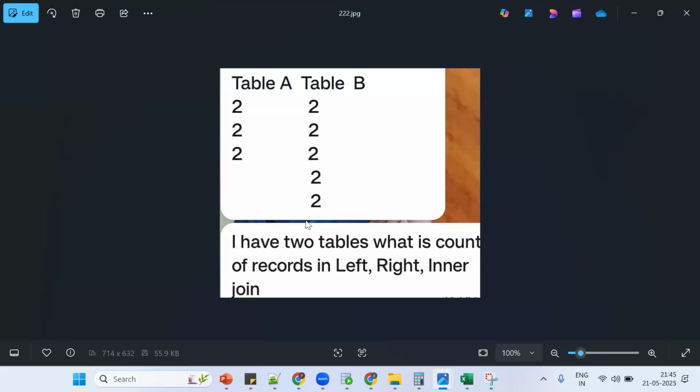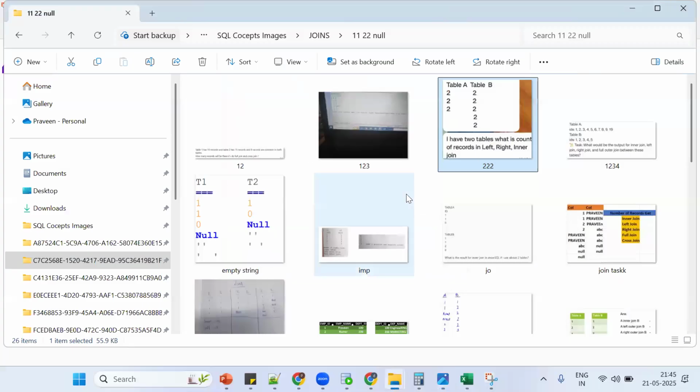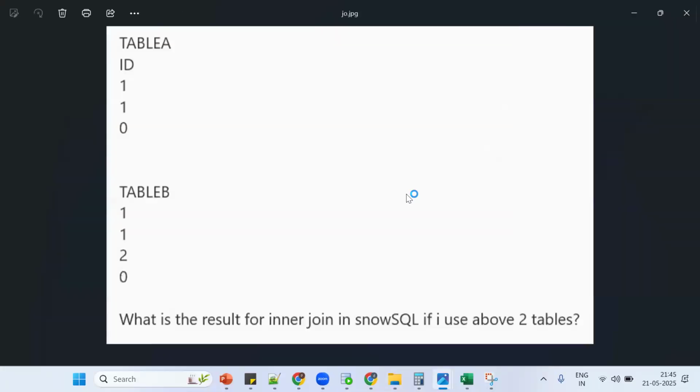For inner join, left join, right join, full join, cross join, for all the joins it is 15. So 3 5s are 15. Got the point? When you have the same number of records, directly it will be the same thing. Now this one is a little bit tricky.